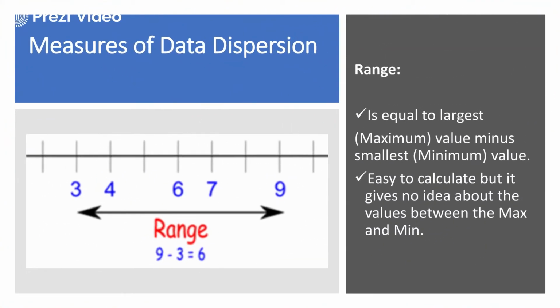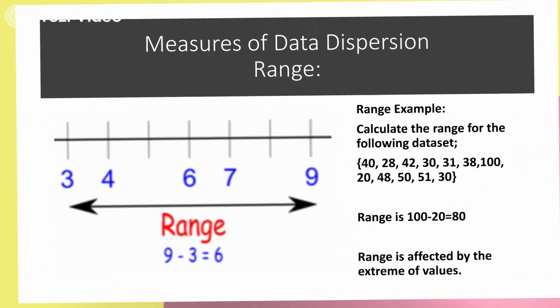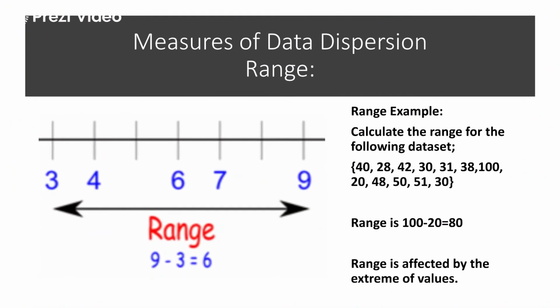So let us first try to understand the range. Range is very simple to calculate. You have a group of data, you arrange the data in ascending order, you know the minimum value, you know the maximum value, you simply subtract the minimum value from the maximum value, and whatever value you get, that becomes the range. So you can see this is the example which is being given out here.